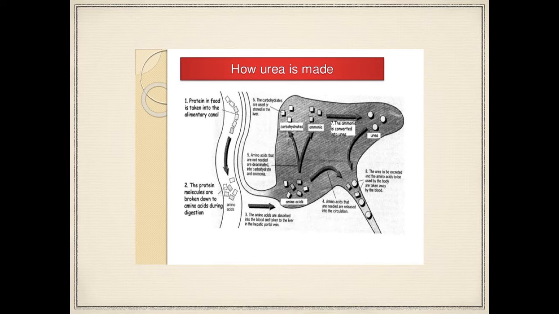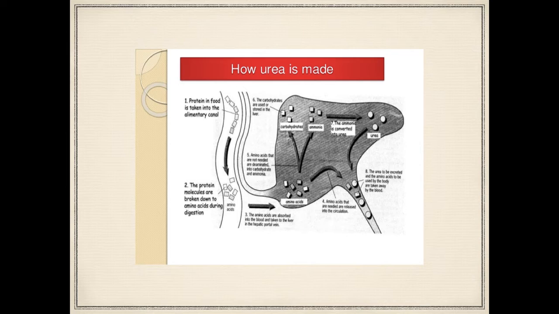So basically, these are the amino acids that we have eaten in excess, and the carbohydrates, which are a product of deamination, are either released or stored by the liver. Because these carbohydrates, though it may seem that now they are not needed, might be needed in the future. So why not just store them instead of getting rid of them? Now, the ammonia is the main product that is used to form urea.